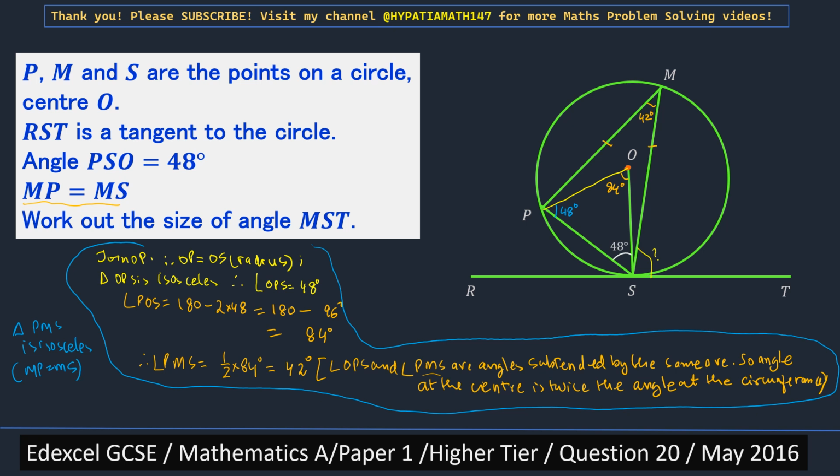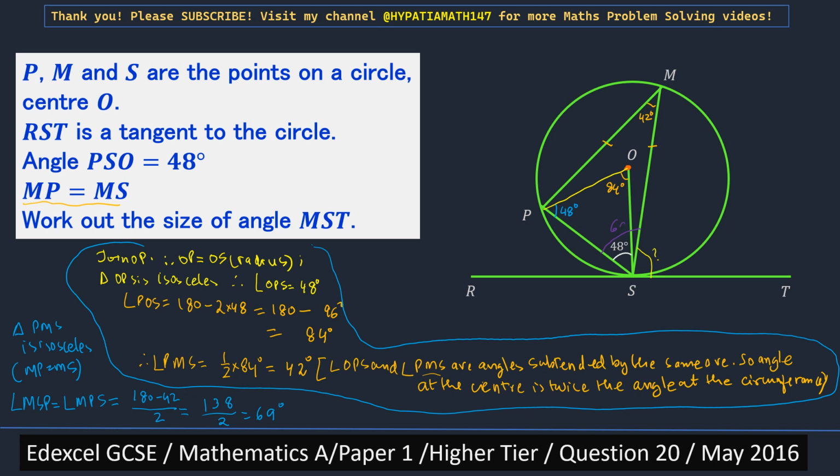So therefore angle MSP is equal to angle MPS, and that would be equal to 180 minus 42 over 2, that is 138 over 2, which is 69 degrees.